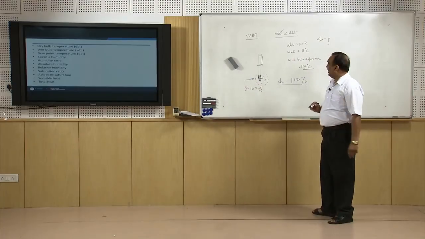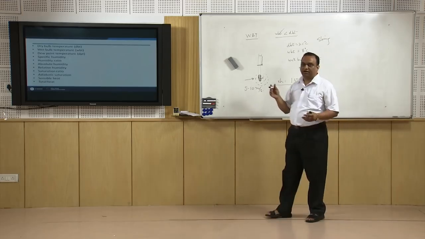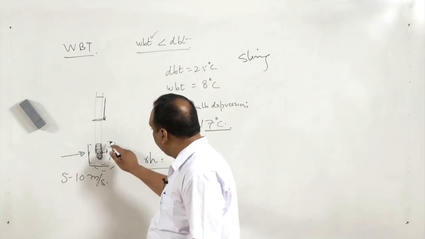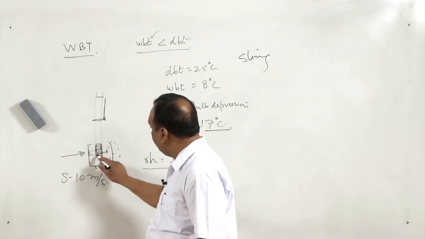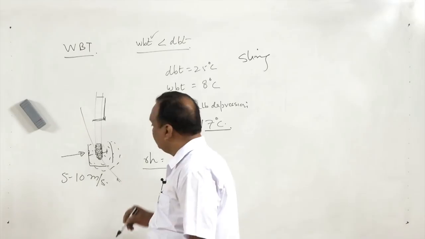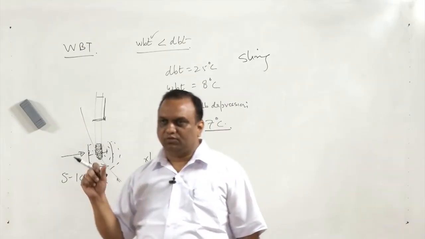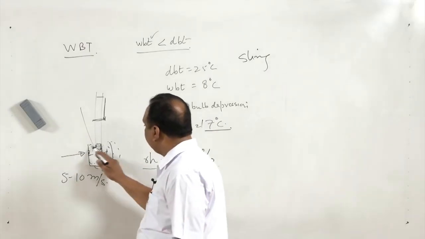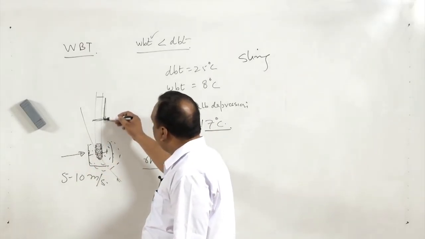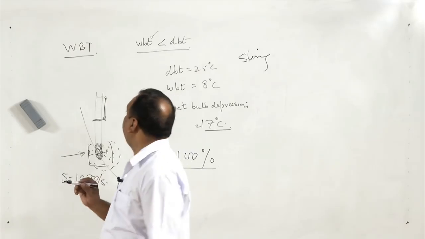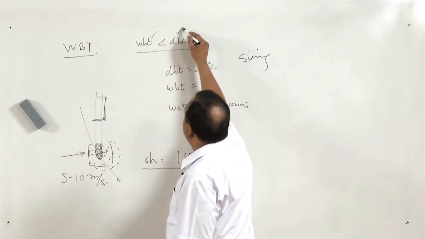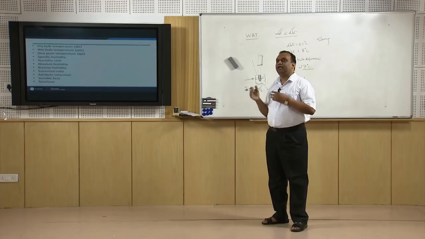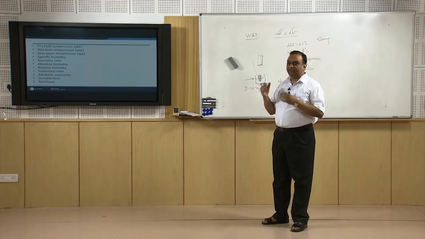hygrometer. Another is the aspirating hygrometer, where this bulb is placed in a wet medium and air is blown over it, maybe through a fan or through some other arrangement. In that case also we get wet bulb temperature. So, these two temperatures are very important for us because immediately they give us an idea about the state of the air